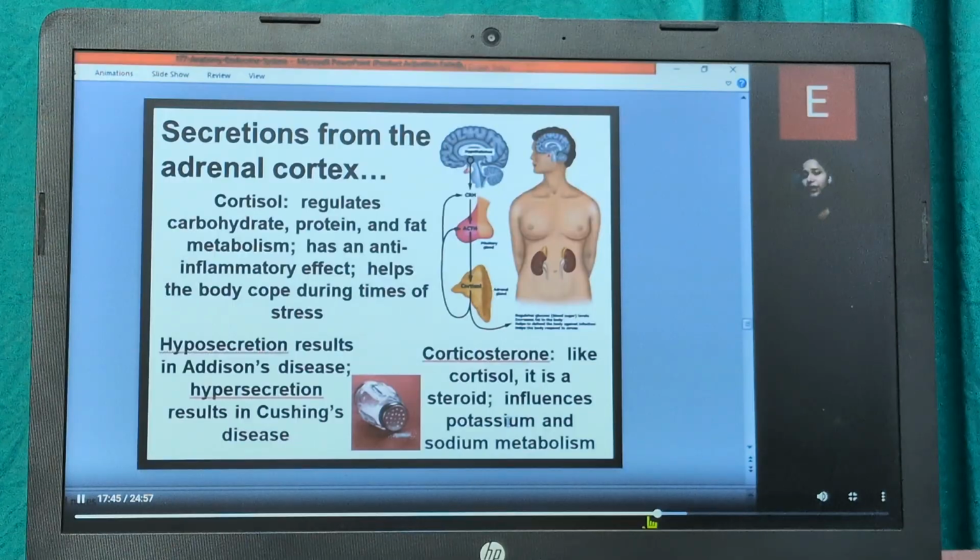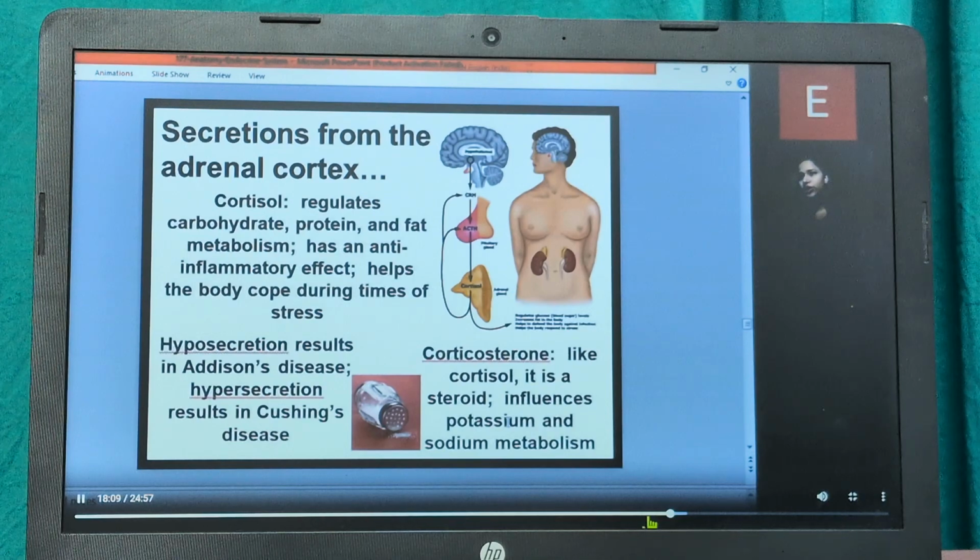Hyposecretion of the adrenal cortex results in Addison disease, while hypersecretion results in Cushing disease, and corticosterone, like cortisol, is a steroid that influences the potassium and sodium balance.